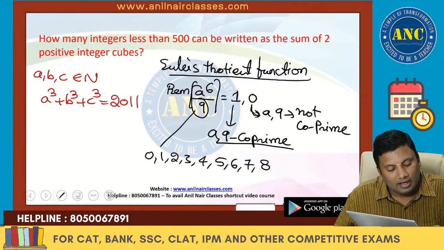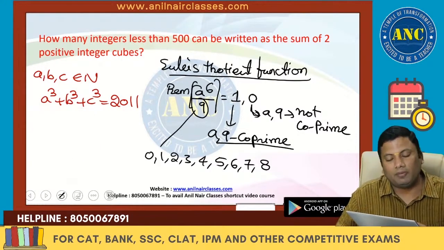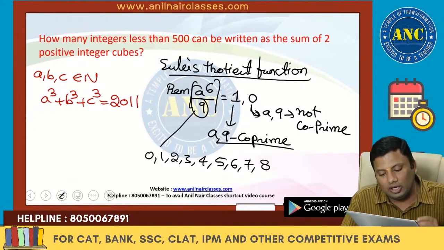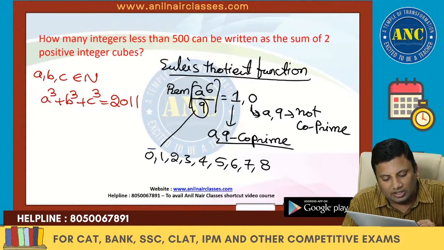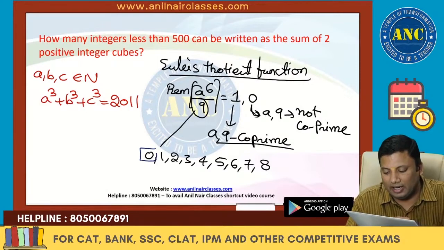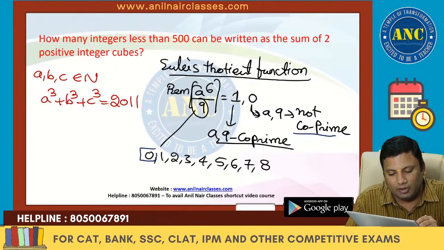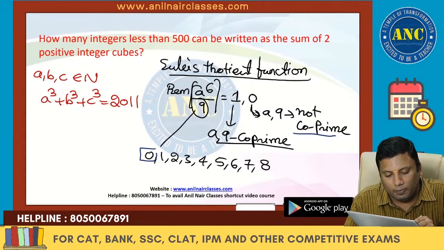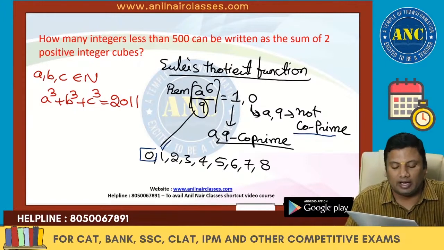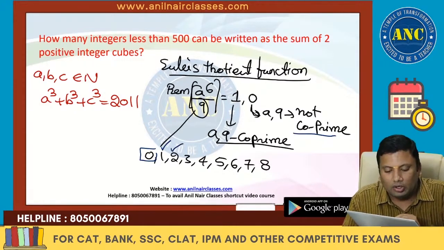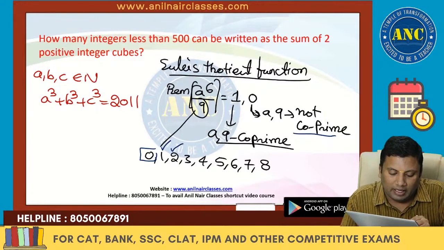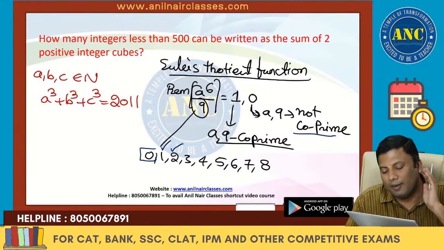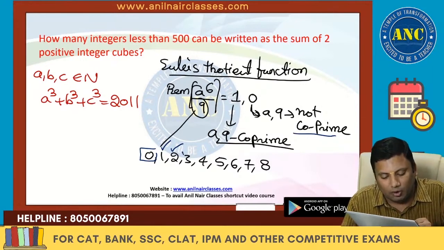Two numbers are said to be co-prime if their HCF is 1. 0 divided by 9 is 0, so perfectly not co-prime, perfectly divisible. 1 and 9 are co-prime: 1 power 6 by 9 gives 1. You don't need to write it out. 2 and 9 are co-prime, remainder 1. 3 and 9 are not co-prime; 3 power 6 is perfectly divisible by 9. I hope it is clear.